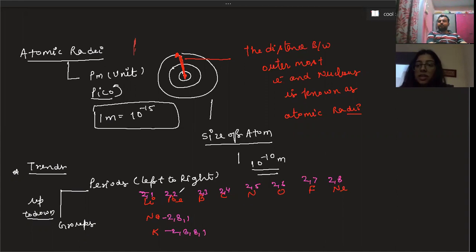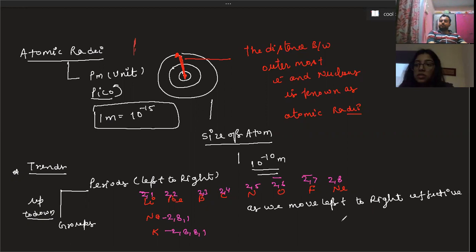Because here two shells, here two shells, here two shells. So as we move left to right, effective nuclear charge increases.